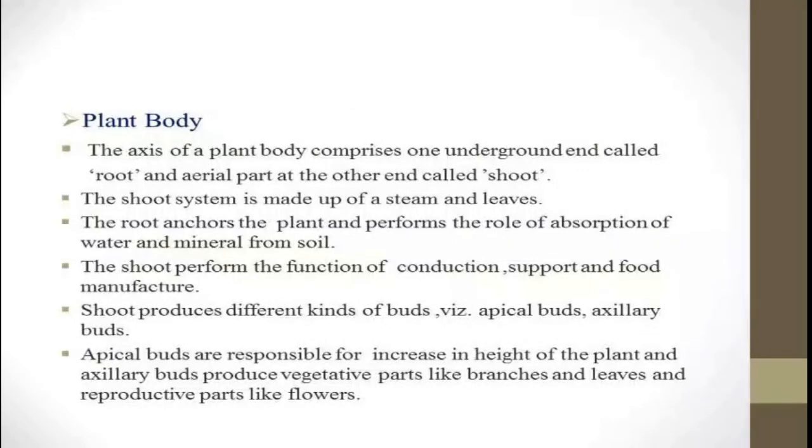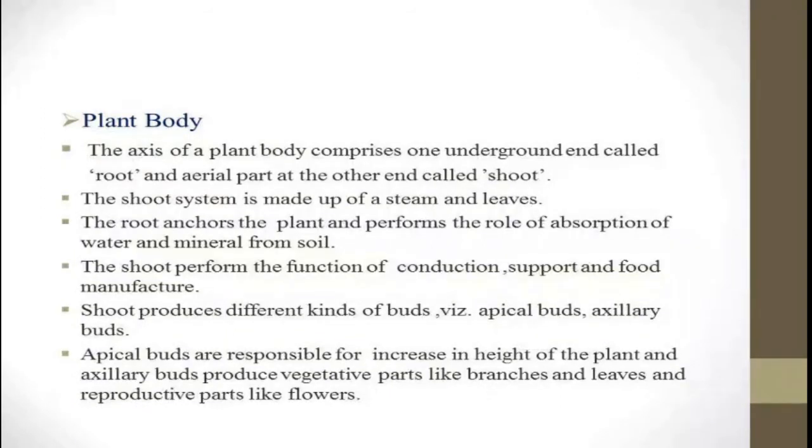The plant axis of a plant body comprises one underground end called the root and the aerial part at the other end called the shoot. The shoot system is made up of stem and leaves. The root anchors the plant and performs the role of absorption of water and minerals from the soil. The shoot performs the functions of conduction, support, and food manufacture.